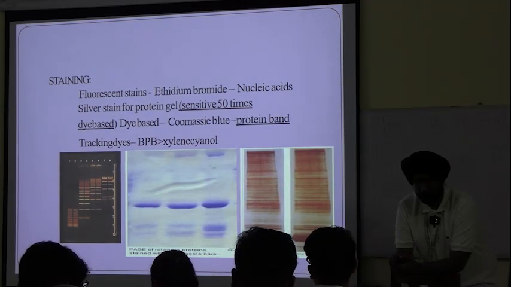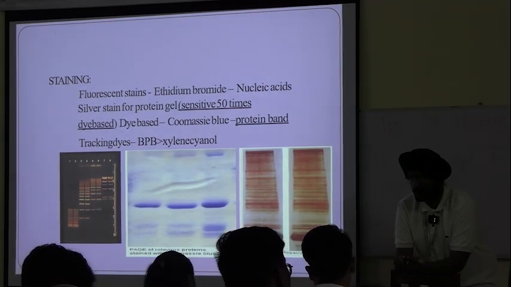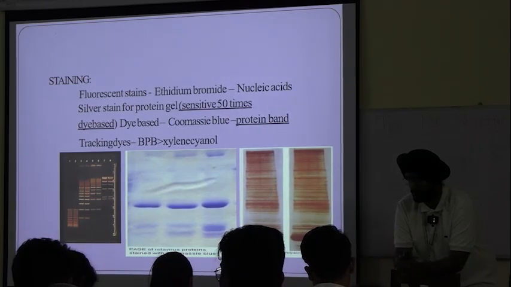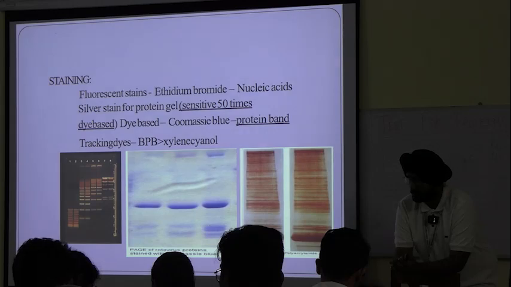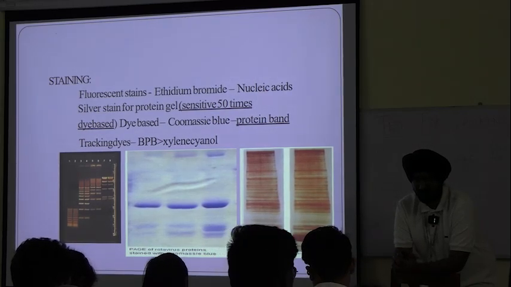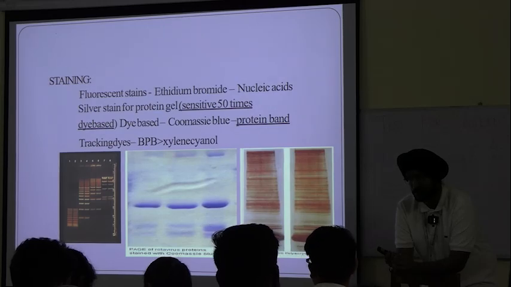And have you heard of sRNA? Is there any sRNA present in the cell? Yes, there is. Actually, it is not sRNA, it is snRNA, small nuclear RNA.